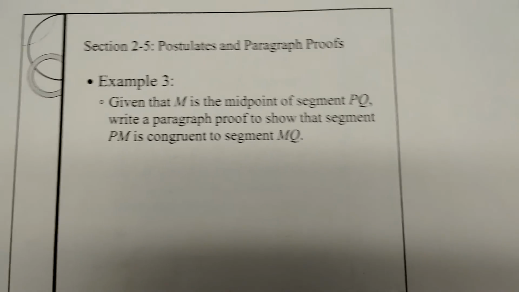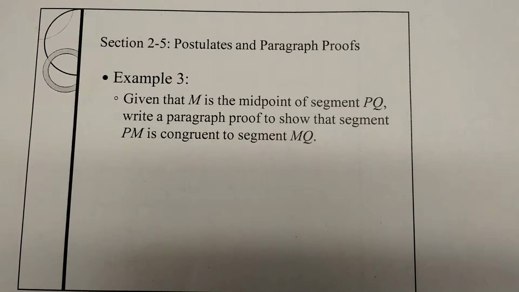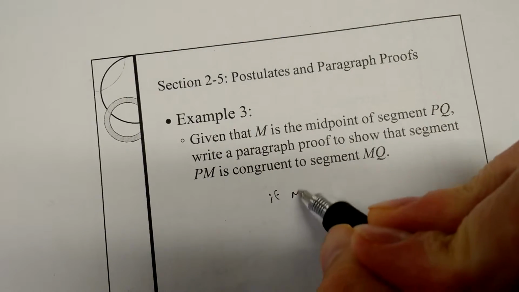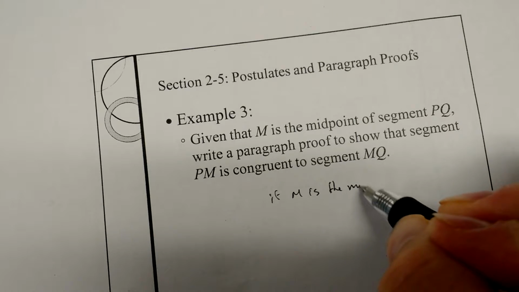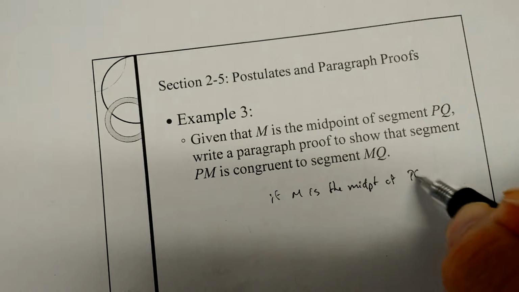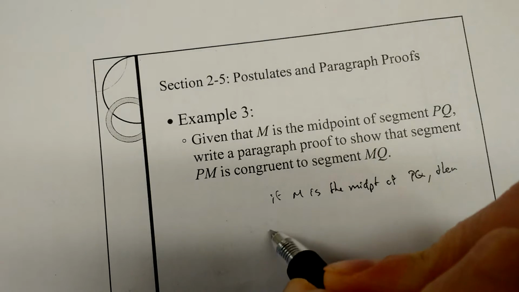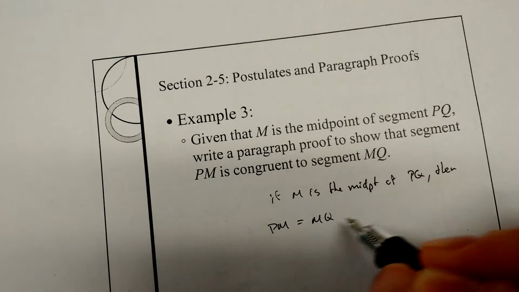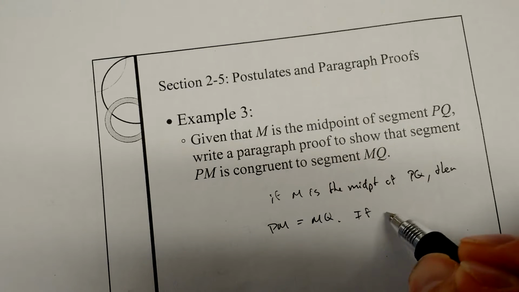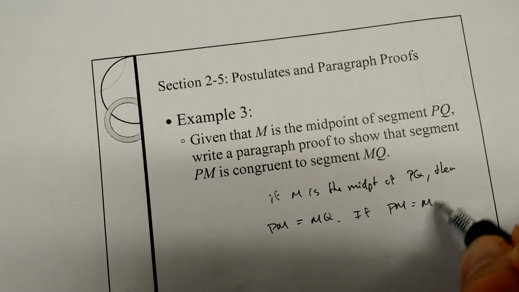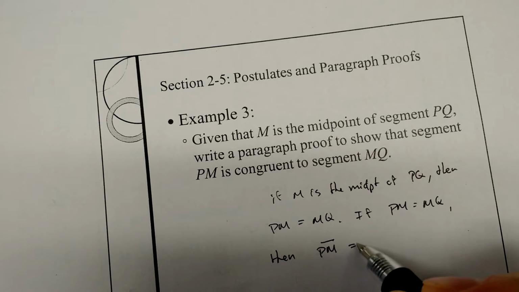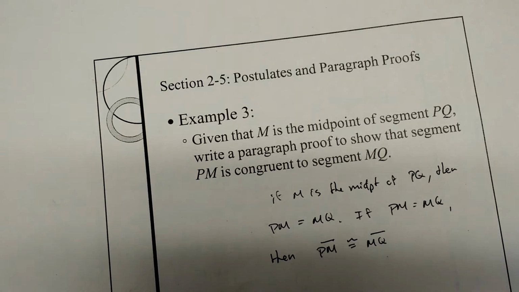So our last example here: given that M is the midpoint of PQ, write a paragraph proof to show that segment PM is congruent to segment MQ. So if M is the midpoint of PQ, then PM is equal to MQ. That's the definition of the midpoint. If PM is equal to MQ, then segment PM is congruent to segment MQ, and we're done.